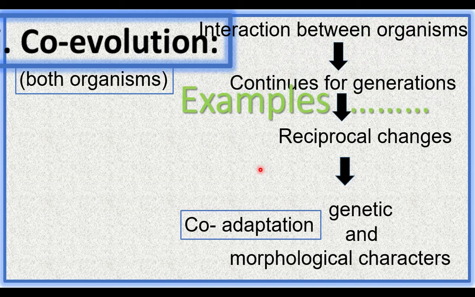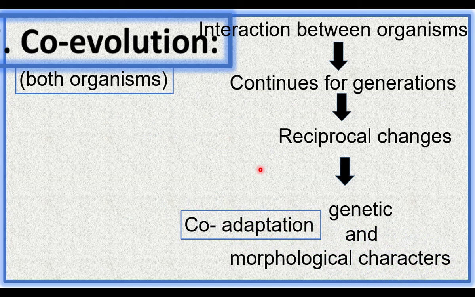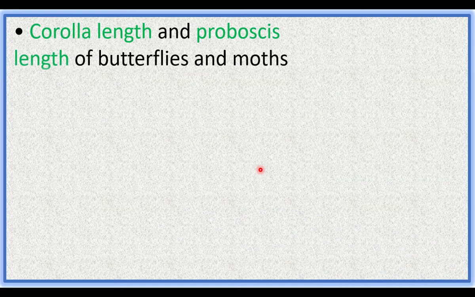Now let us see some examples for co-evolution. Corolla length and proboscis length of butterflies and moth show co-evolution. Proboscis is a mouth part of butterfly. It looks like a syringe needle. With the help of proboscis, the butterflies suck the nectar from flowers. There is co-evolution between length of corolla of flowers and proboscis of butterflies and moth.